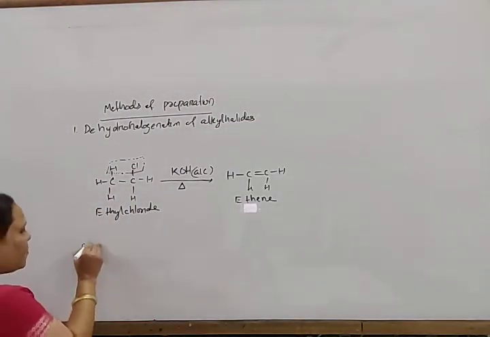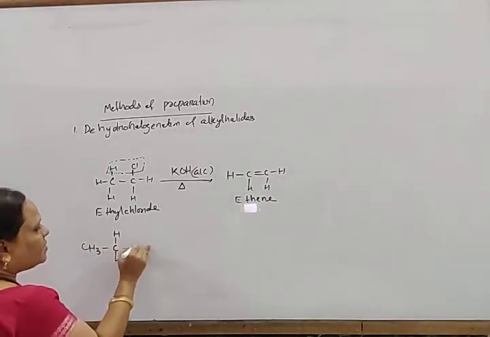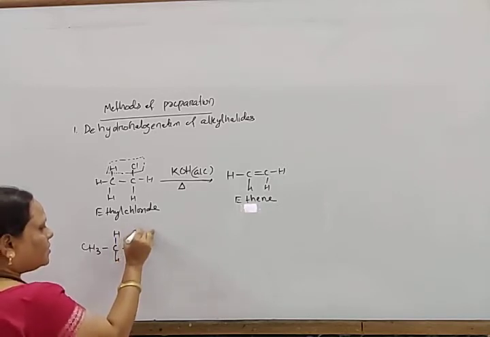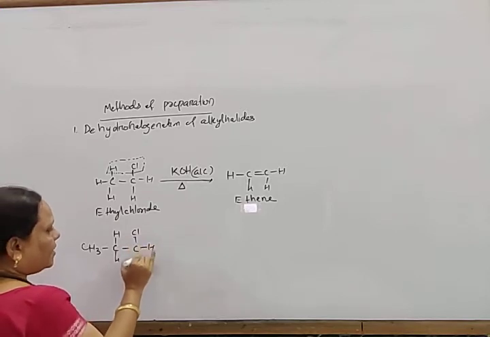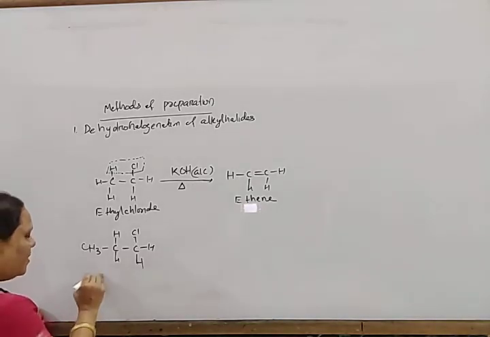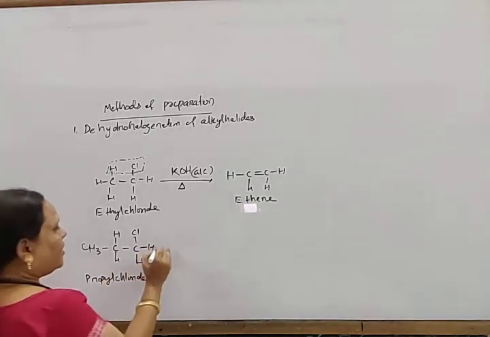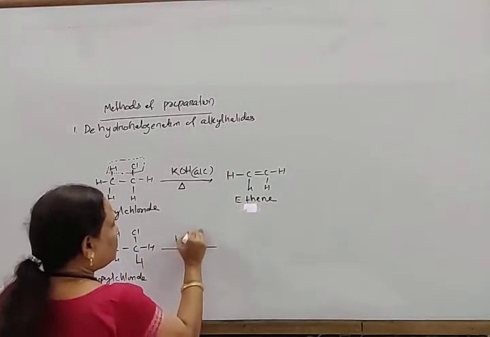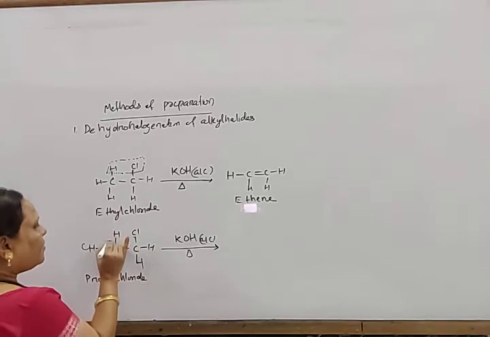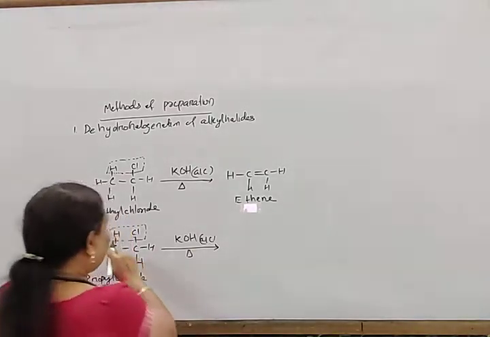Similarly, if I take CH3, C with H and H, and this is Cl, here H and H is there, that is propyl chloride. When propyl chloride is heated with alcoholic solution of potassium hydroxide, removal of this hydrogen and halogen takes place and a new bond is formed.